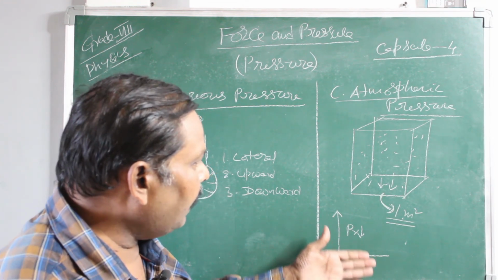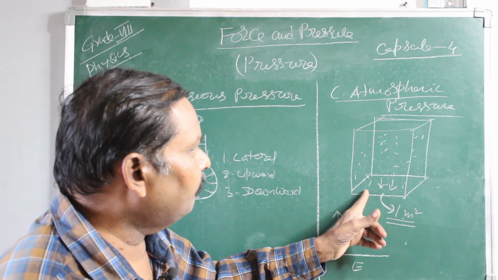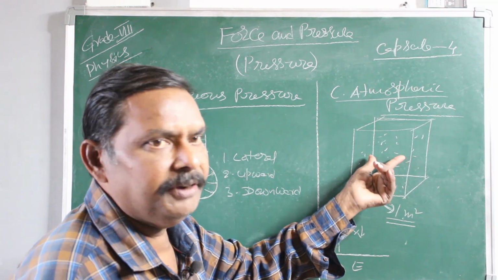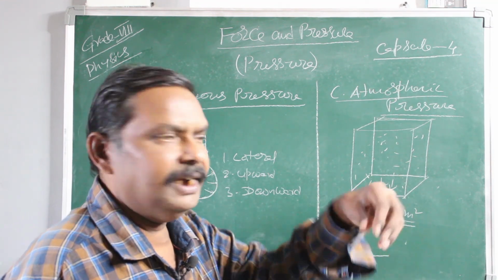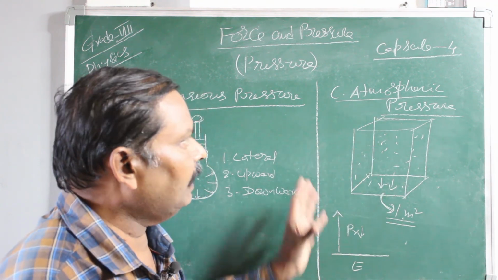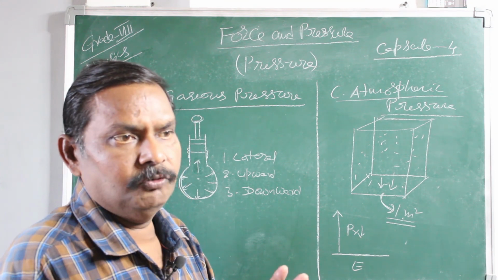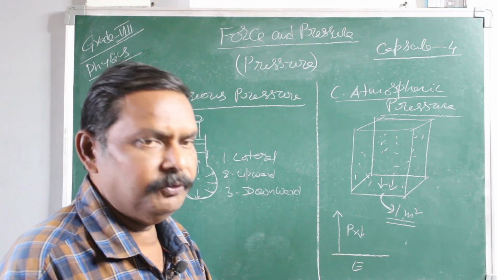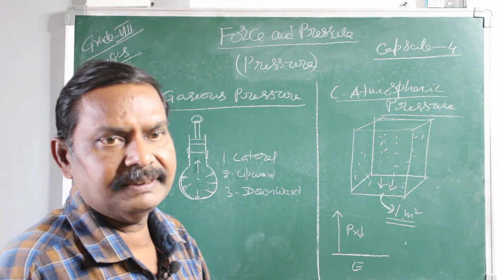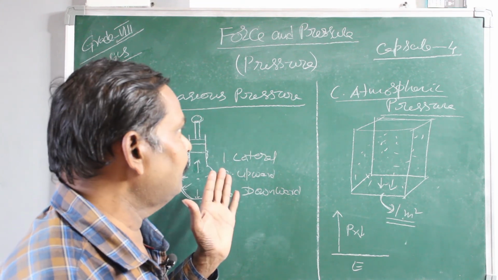As you go to higher altitudes, the pressure will decrease, because lower down, air molecules will be more in number and they cause more weight on us. So this is about atmospheric pressure. We have discussed fluid pressures completely. Fluids means liquids and gases. Liquid pressures we discussed in the previous schedule, and in this one we have discussed the pressure exerted by gases